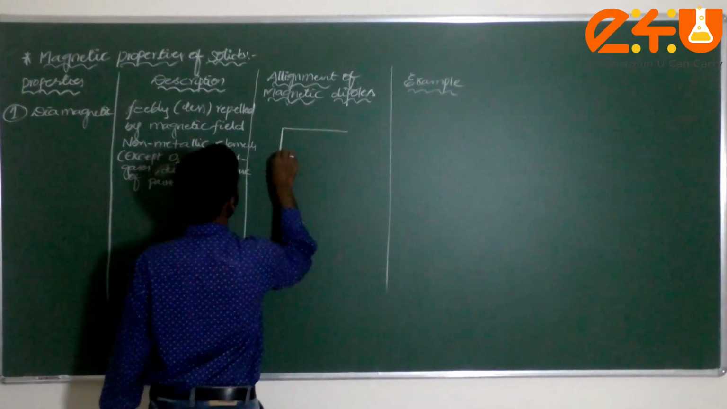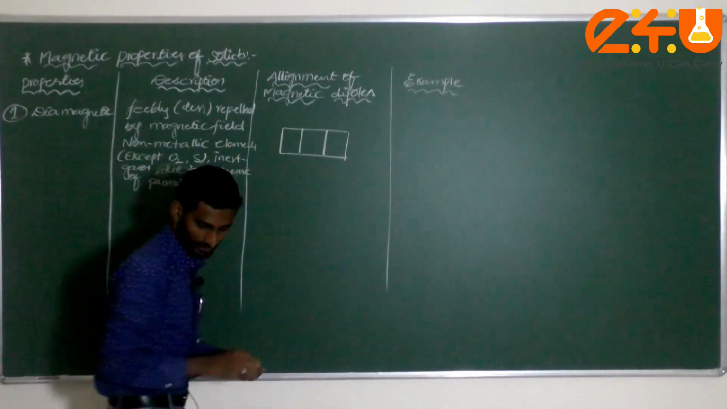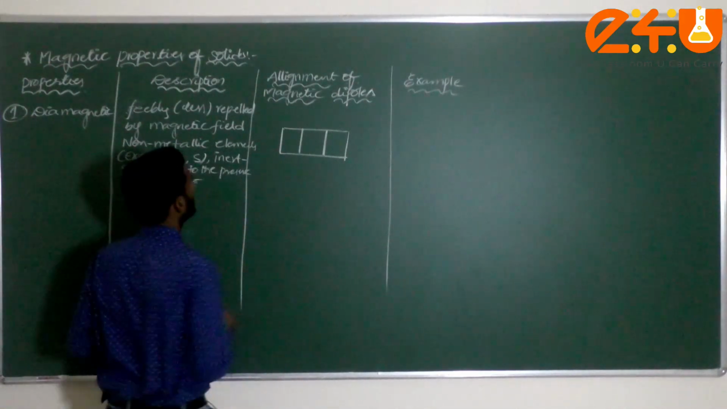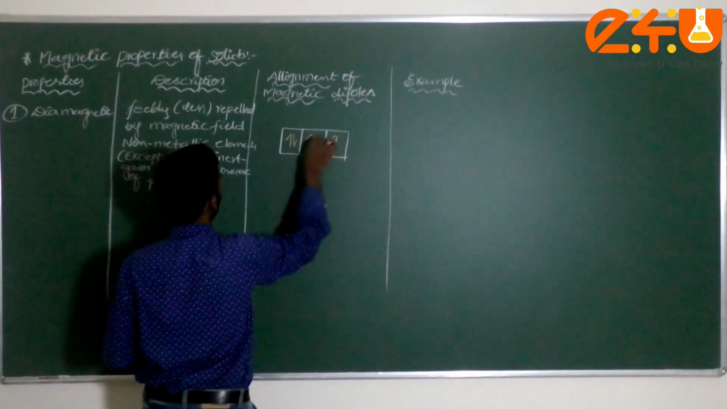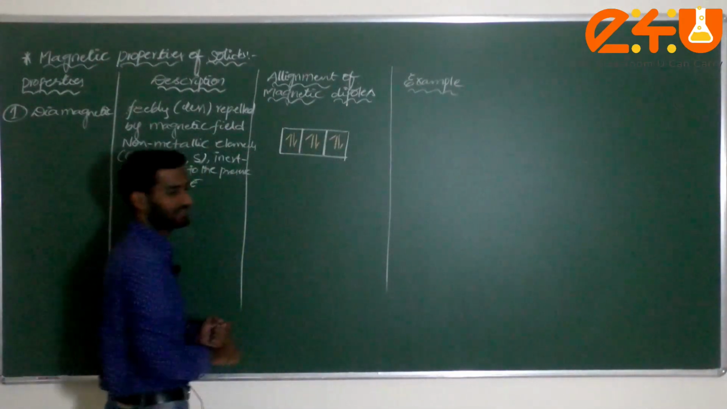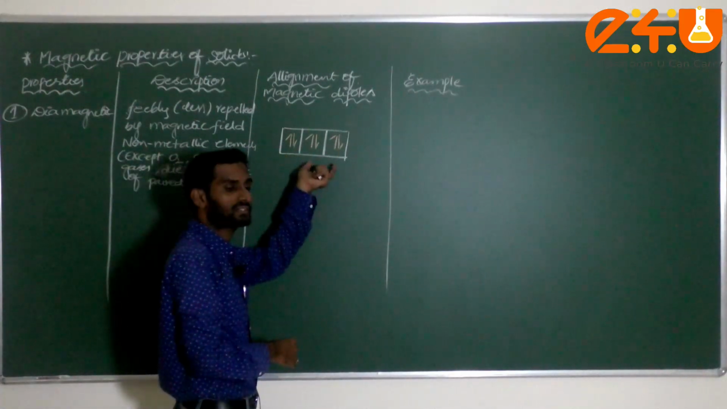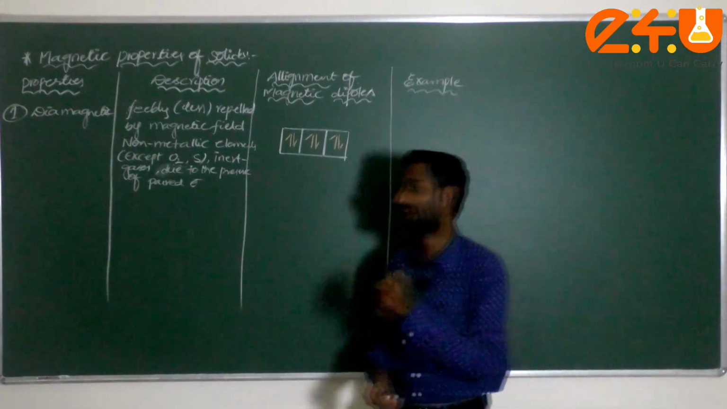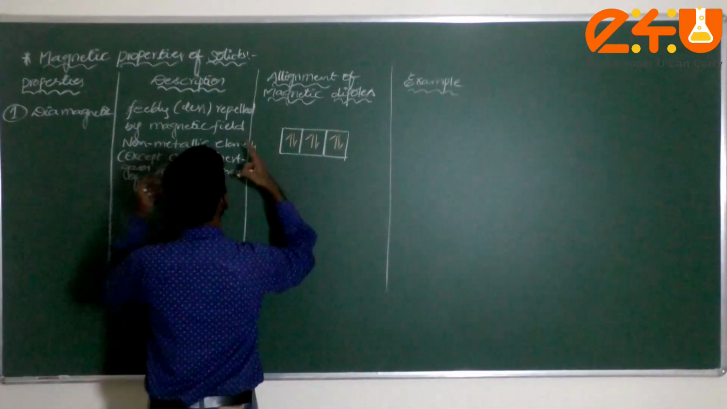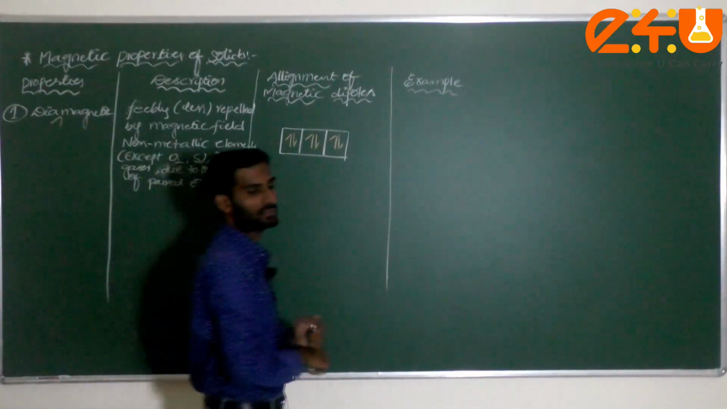For example, if I consider any one p orbital, check how the alignment will be. Here 1, 2, 3, 4, 5, 6. These are called magnetic dipoles. These magnetic dipoles are arranged in the orbitals, paired or unpaired, dear students? Paired electrons. Such a nature is known as diamagnetic nature.